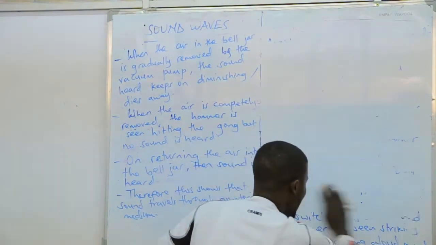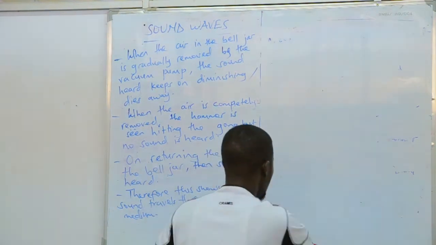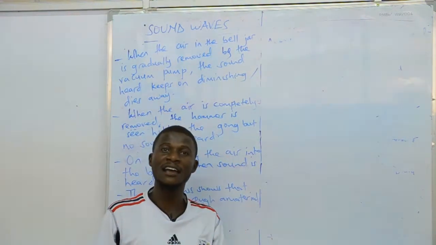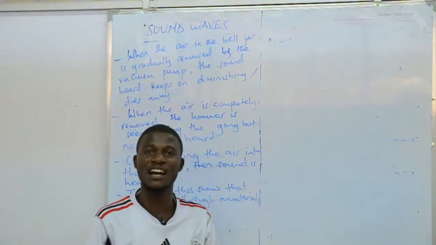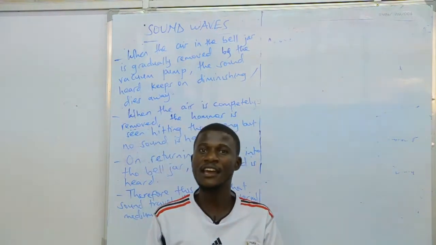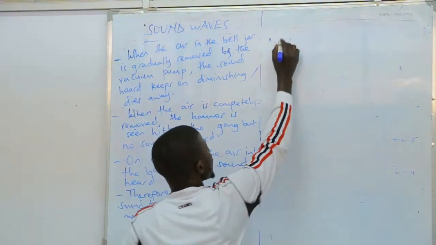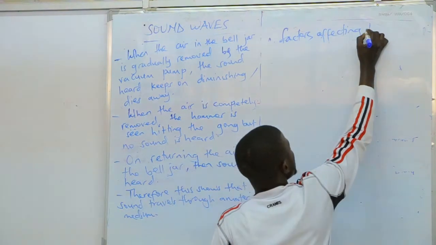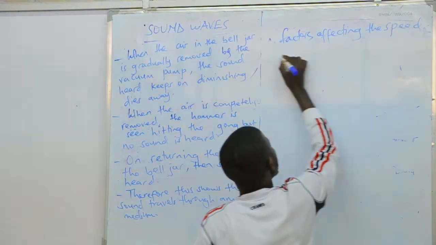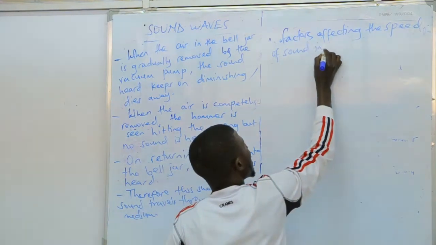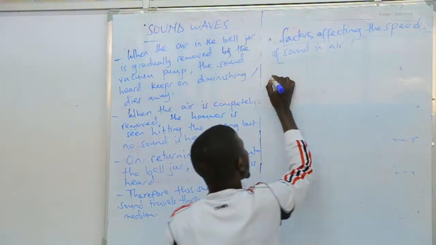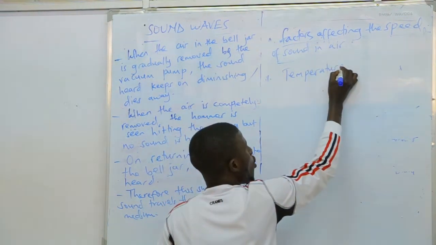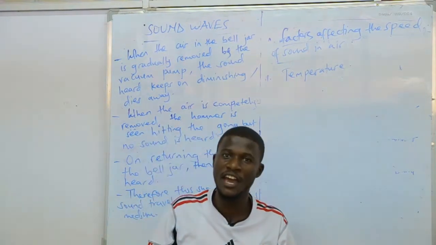Then lastly, I want to talk about the speed of sound. Speed of sound in air. You know, when sound is moving in air, it is moving at a certain speed, and there are some factors which affect the speed of sound in air. What are those factors? Factors affecting the speed of sound in air. We have the first factor, we have temperature. So, how does temperature affect the speed of sound in air?